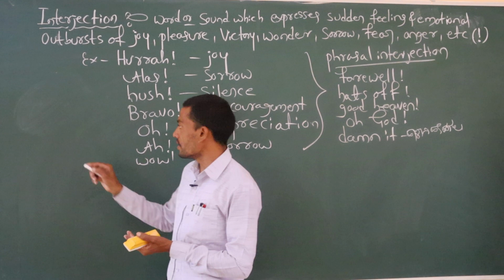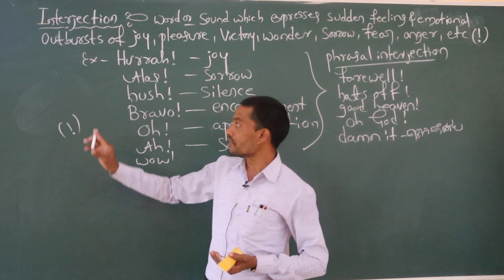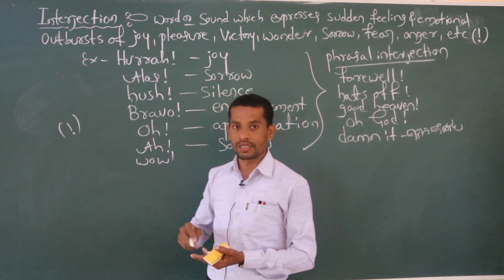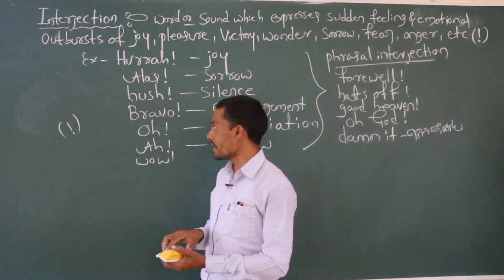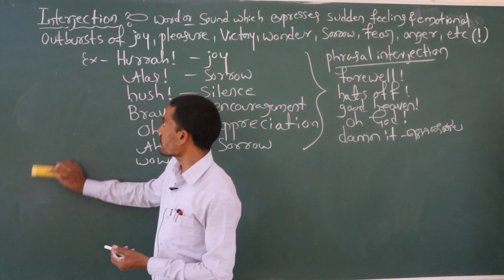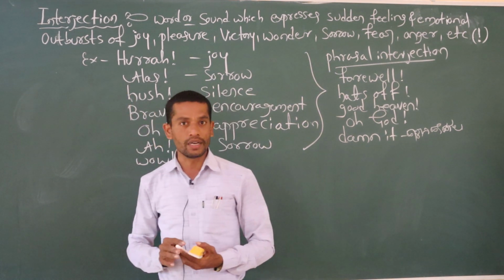Interjection always has the interjection mark. This is the interjection mark. The expression always ends with this mark. Already we used this mark in exclamatory sentences, so like that in interjection also we are going to use the same mark.